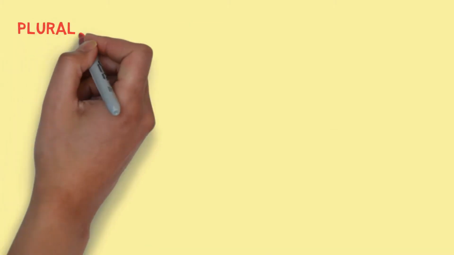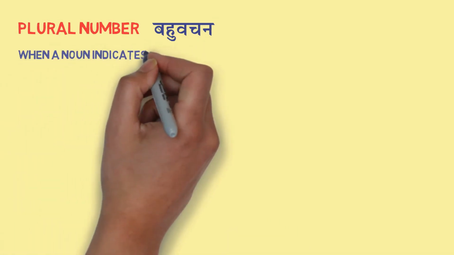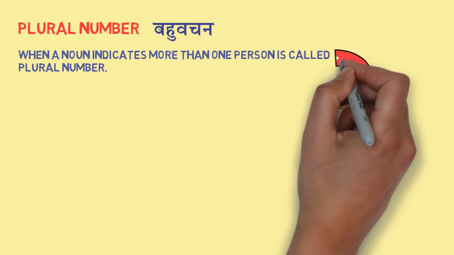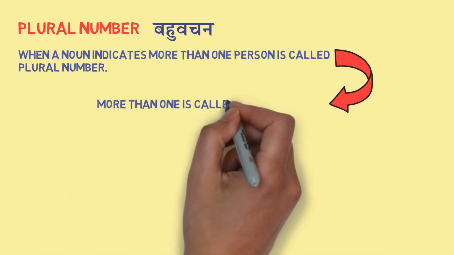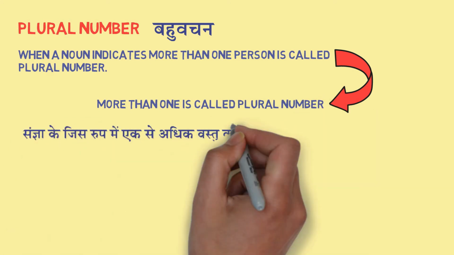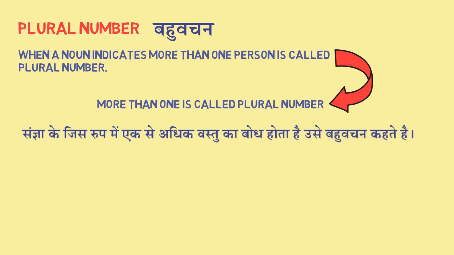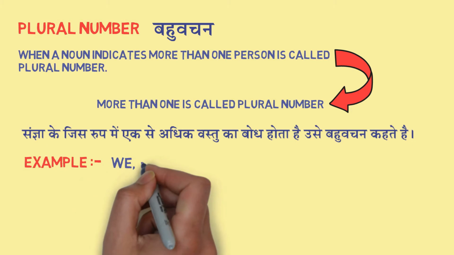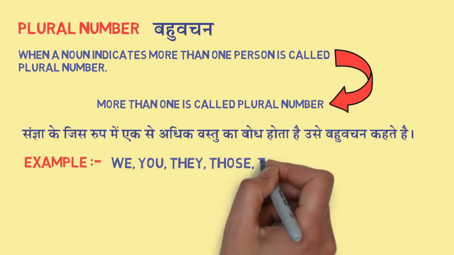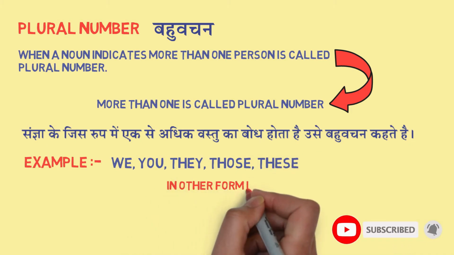Second is plural number, bahuvachan. When a noun indicates more than one person, it is called plural number. In other words, more than one is called प्लूरल नंबर. संज्ञा के जिस रूप में एक से अधिक वस्तु का बोध होता है उसे बहुवचन कहते हैं. Example: we, you, they, those, these.